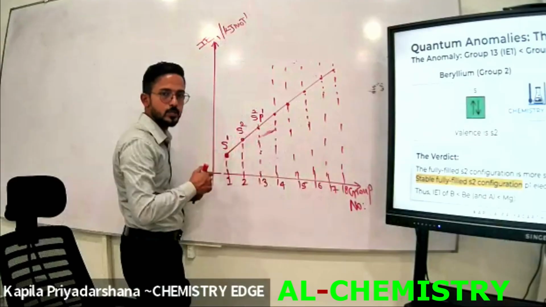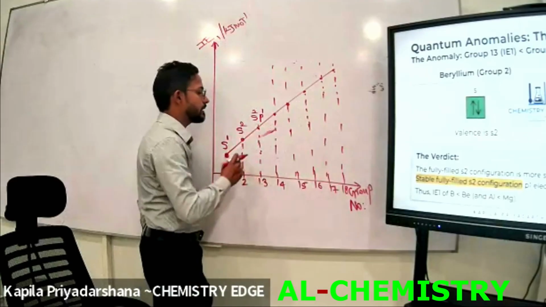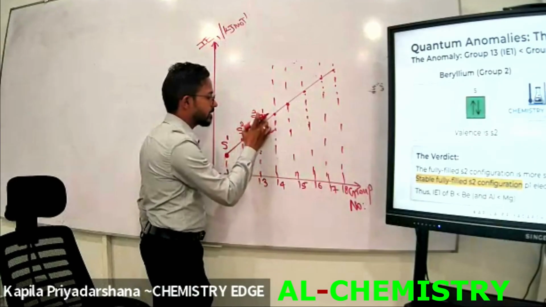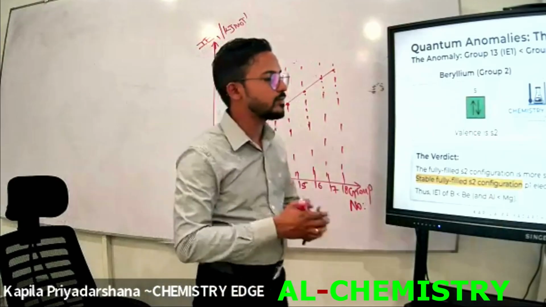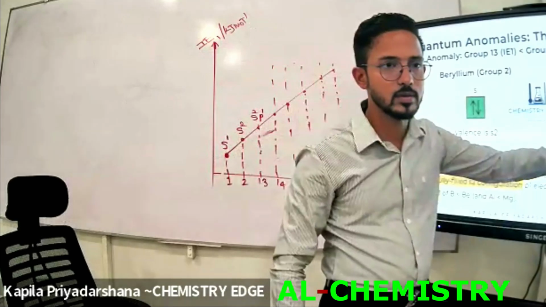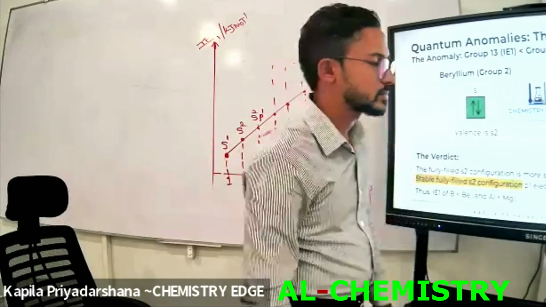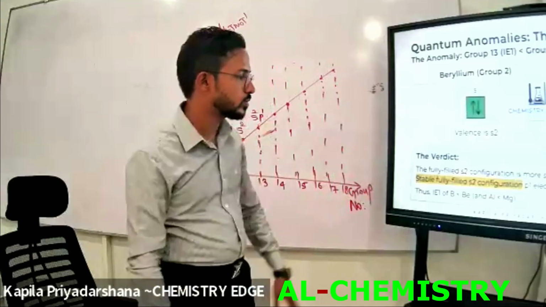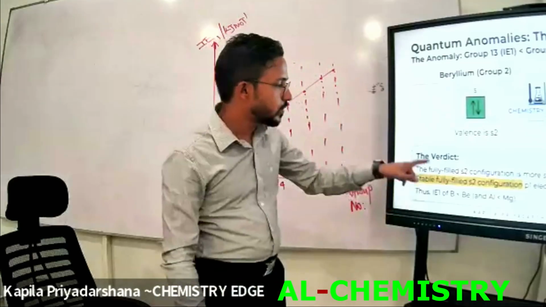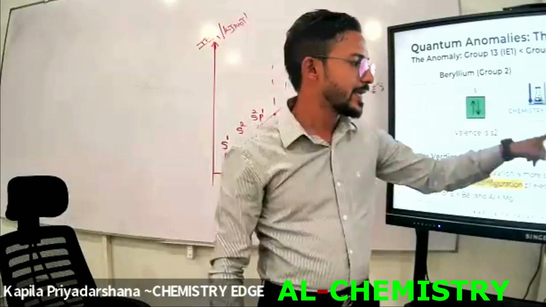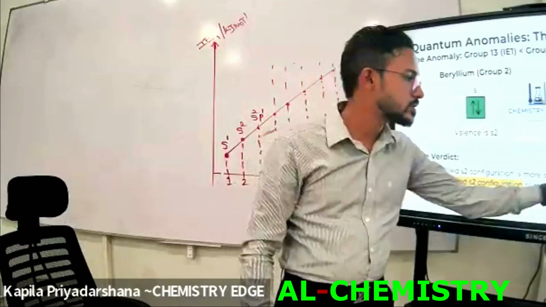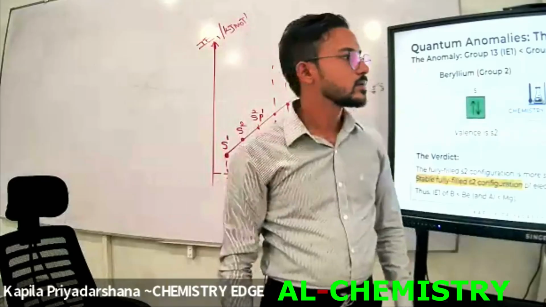The adjacent element is boron. When we consider the valence shell electron configuration of boron, it should be s2 p1. But is it stable or unstable? Unstable. I have already mentioned this. Look at this: the fully filled s2 configuration is more stable than s2p1. This is the unstable electron configuration.